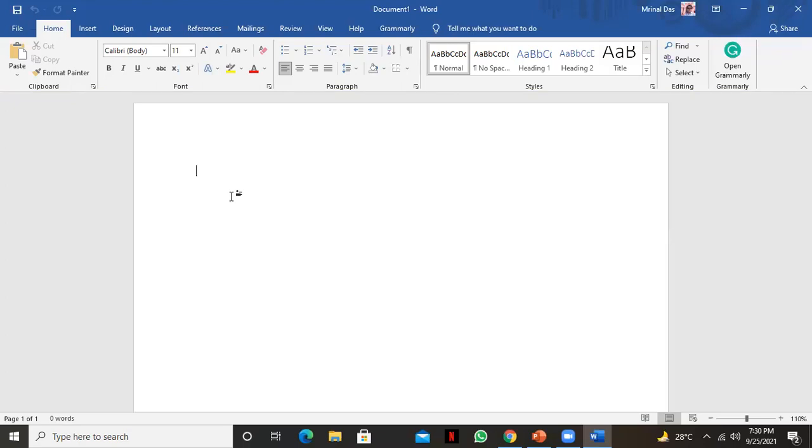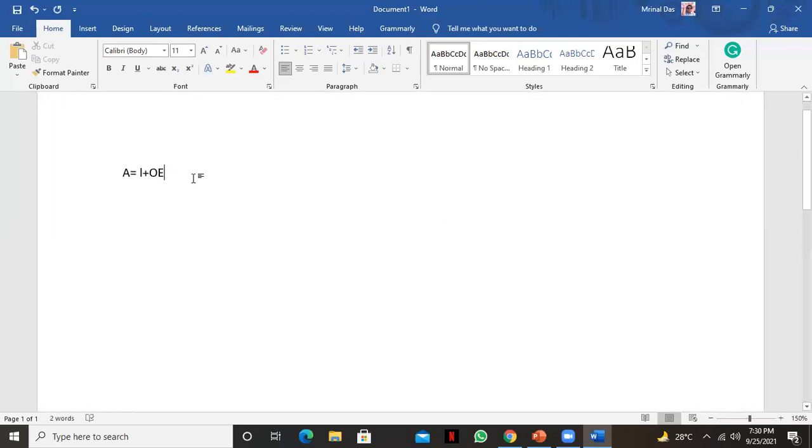We already know what the accounting equation is. A equal to L plus OE, right? You know that equation. We also learned the modified accounting equation. Asset equal to liabilities plus capital plus revenue minus expense minus drawing.